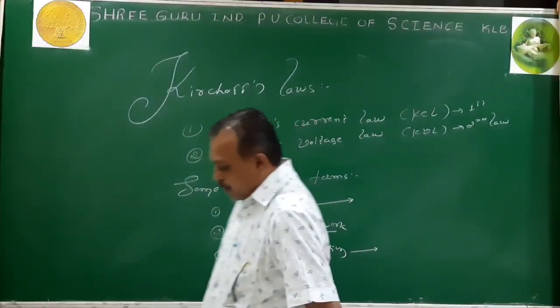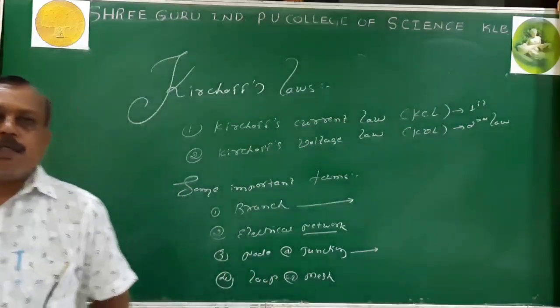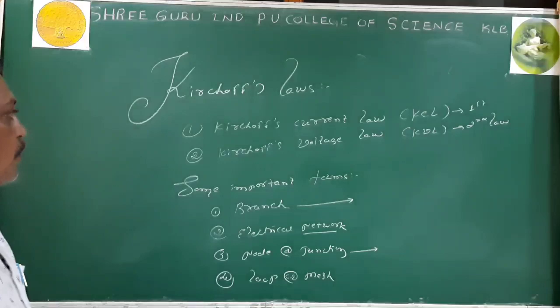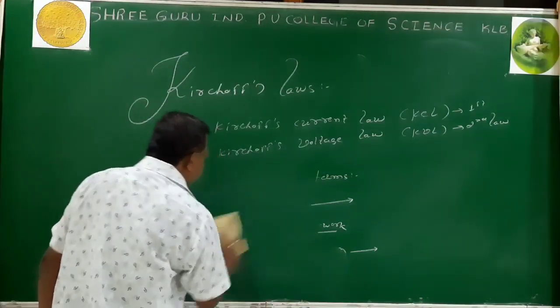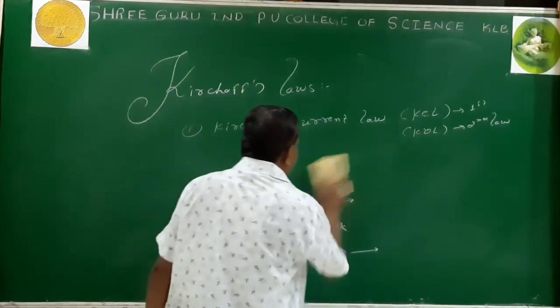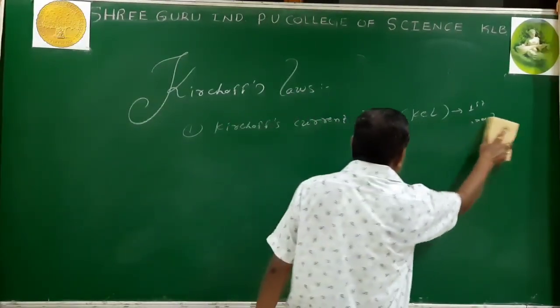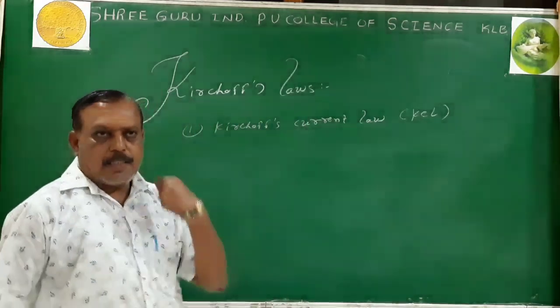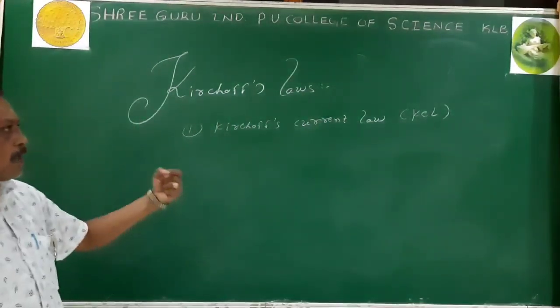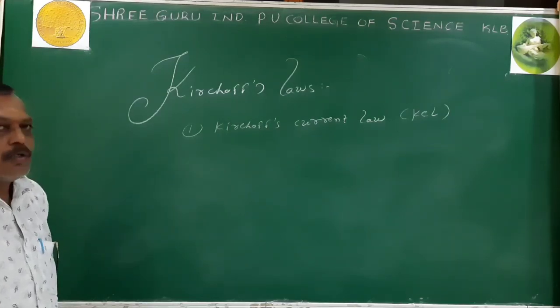By knowing these important terms, we go for what? First law, that is called Kirchhoff's law, KCL, which signifies the law of conservation of charge. The statements are simply single line statements. Then we go for the explanation and analysis of that law.